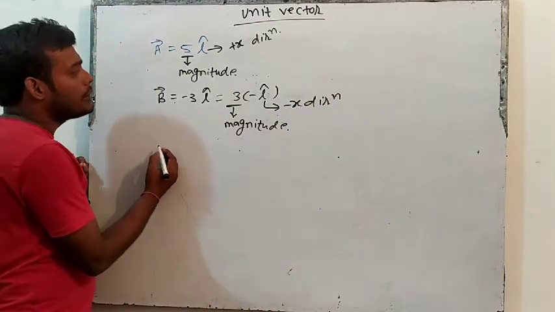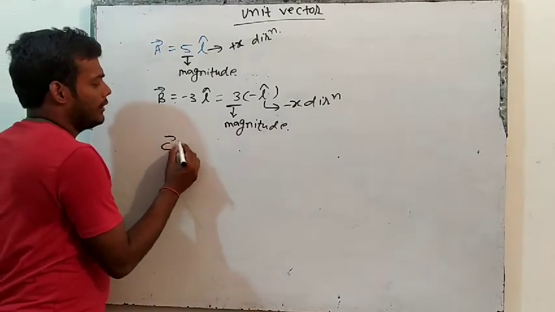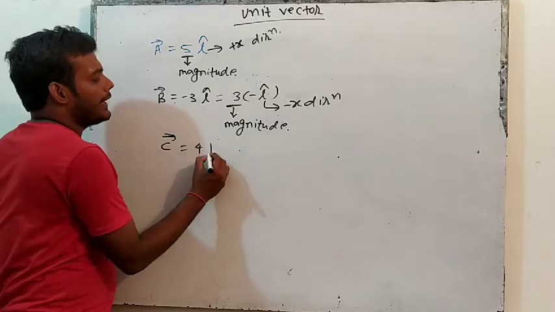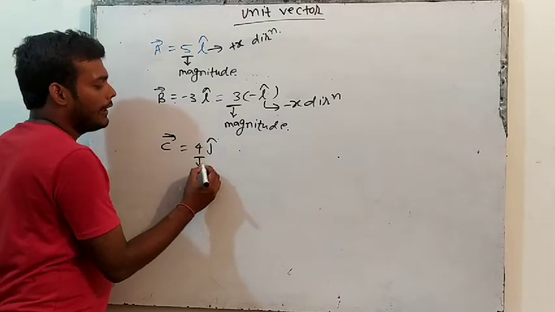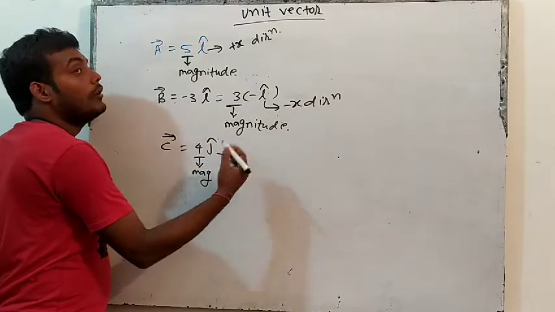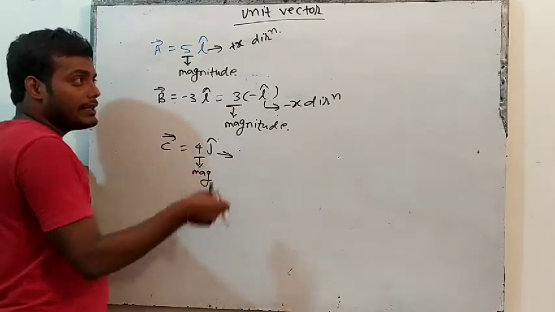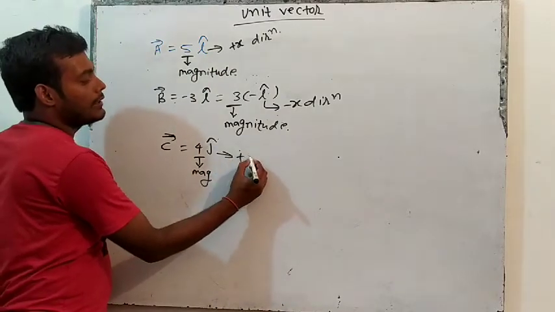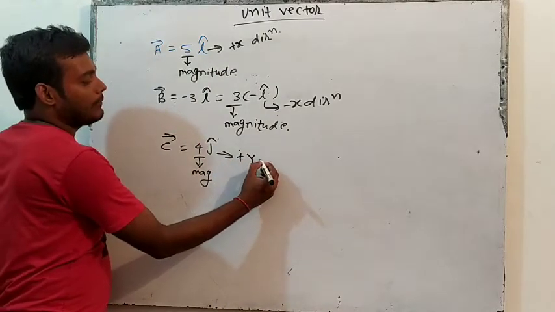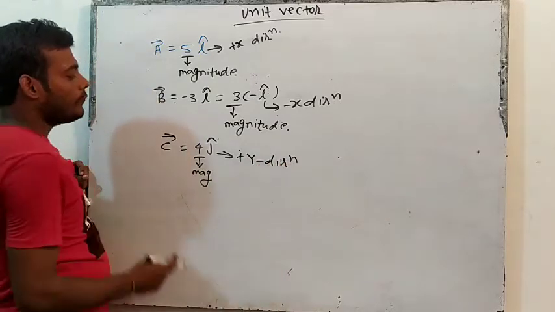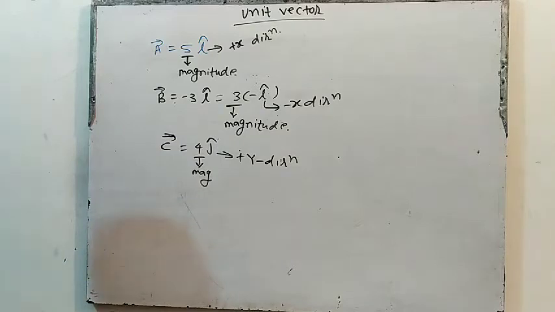For example, suppose c vector is equal to 4 j cap. What does it mean? 4 is the magnitude and j cap is the direction. I cap is x direction, j cap is y direction. So this is plus y direction, and this vector is along plus y direction.